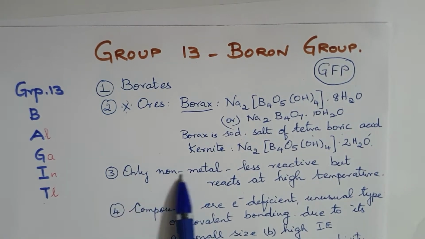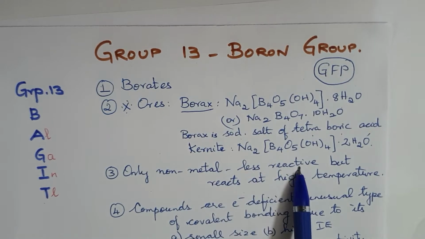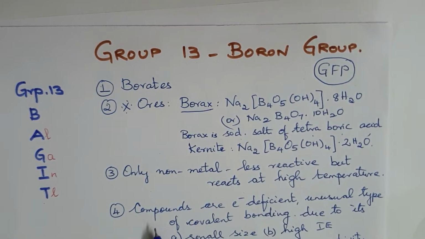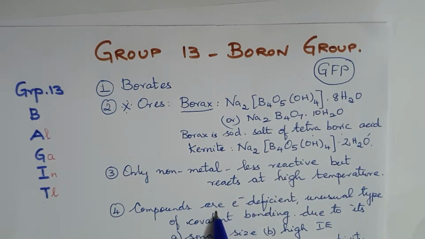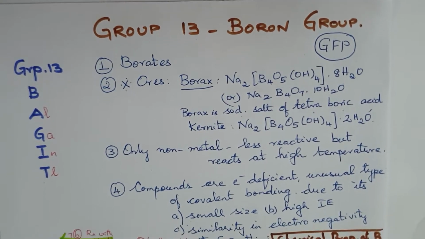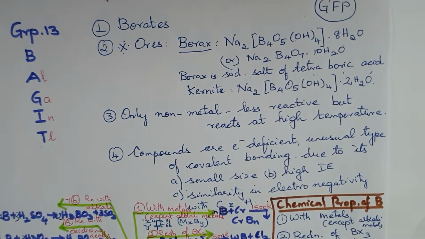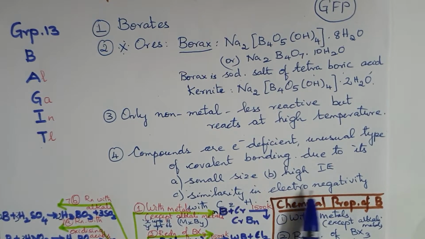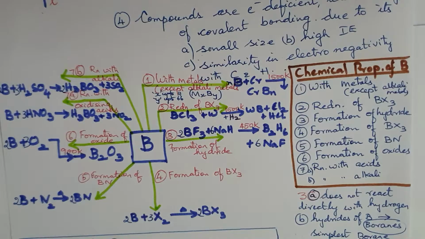Boron is the only non-metal. It is less reactive, but it reacts at very high temperatures, and the compounds formed are electron deficient. The unusual type of covalent bonding present in boron is due to its small size, high ionization energy and similarity in electronegativity with carbon and hydrogen.